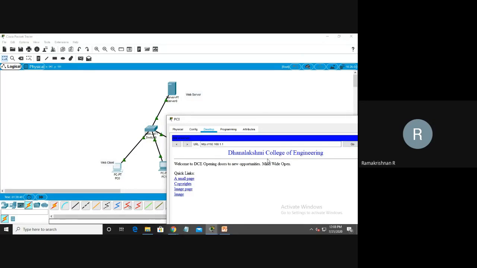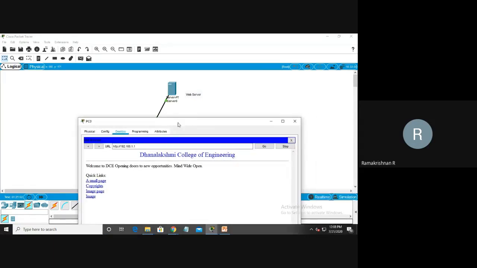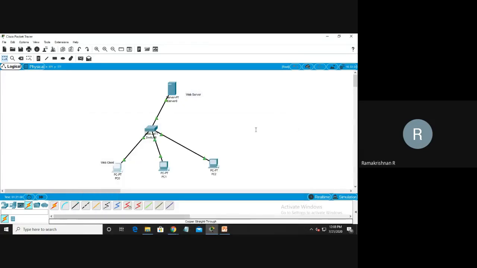How is it running? This is a web client. I'm just opening the browser. This is a server. The server address I type is 192.168.1.1, and it is running. This is how the internet works worldwide as well. This is a client machine.